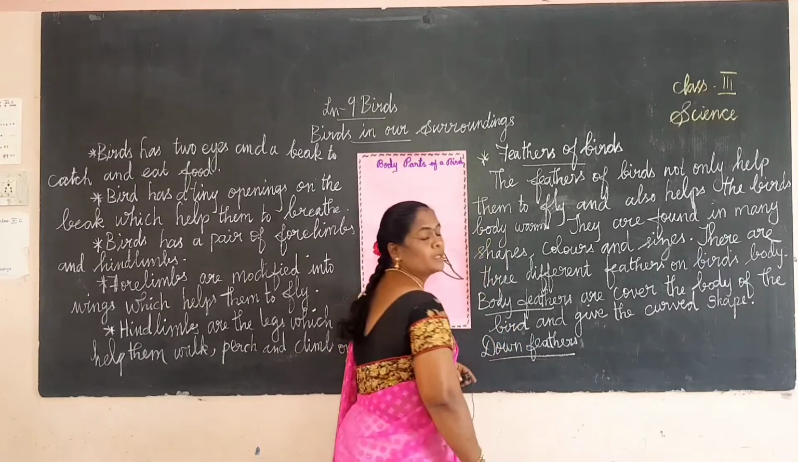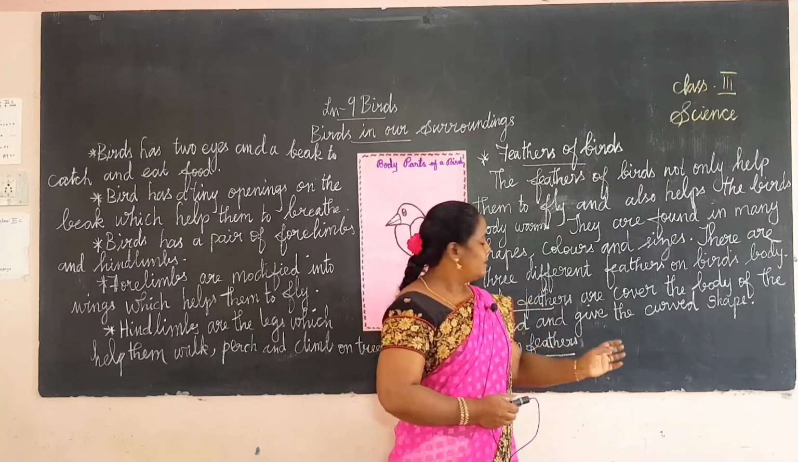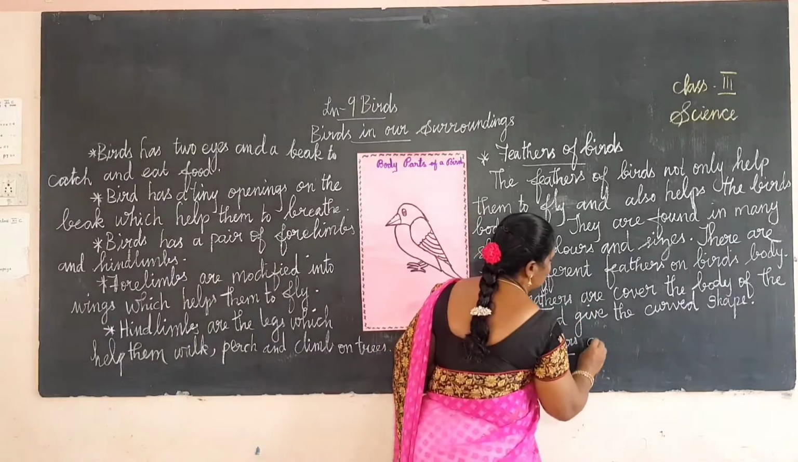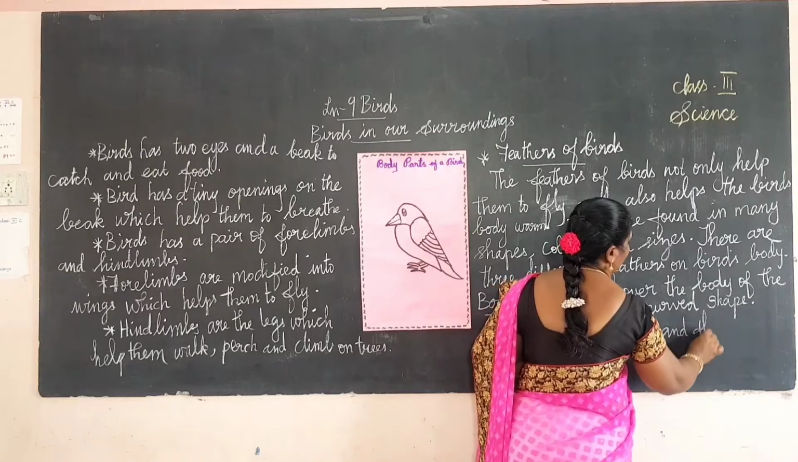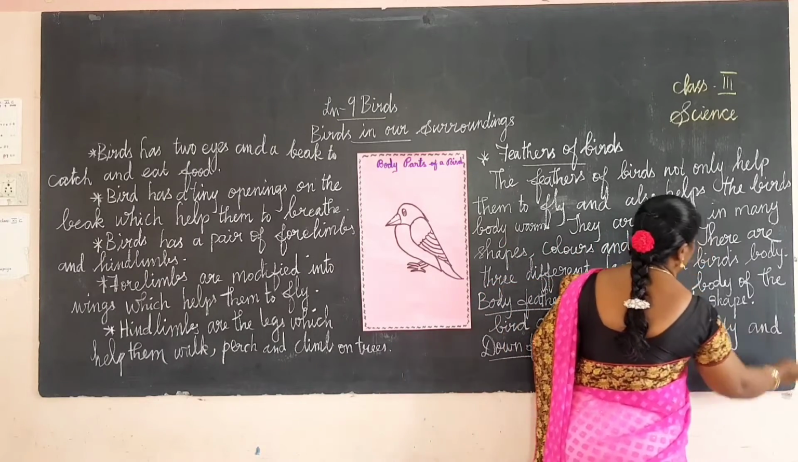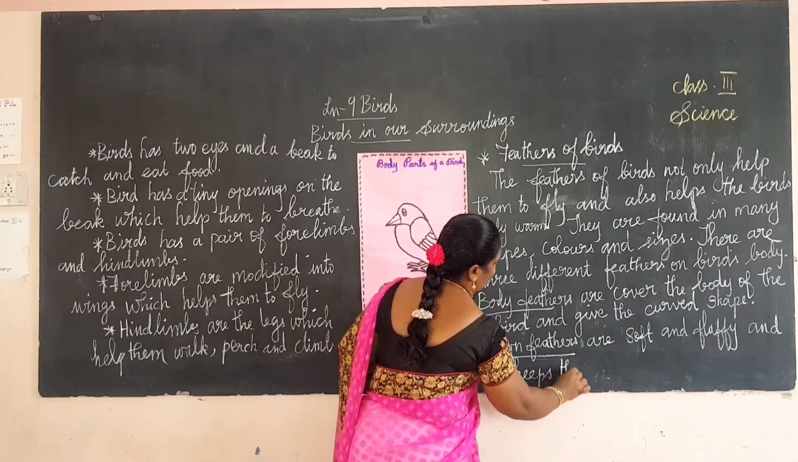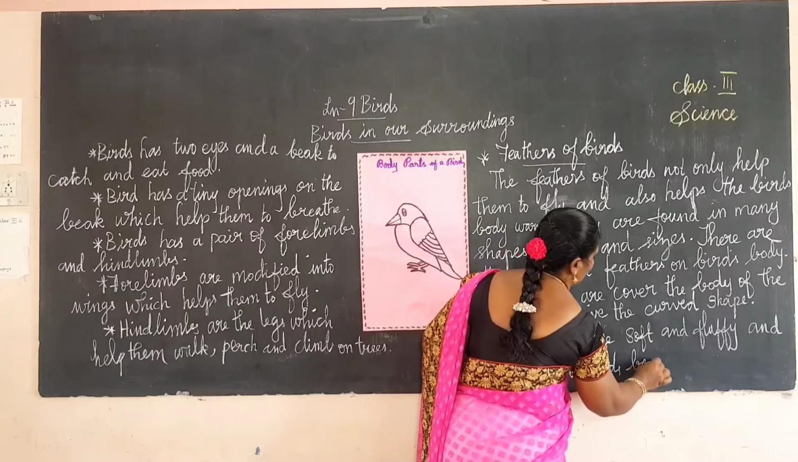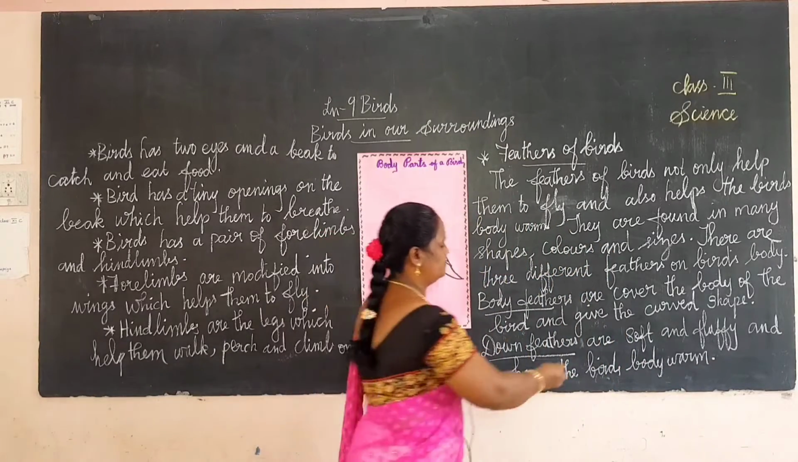Down feathers are soft and fluffy, and they keep the bird's body warm.